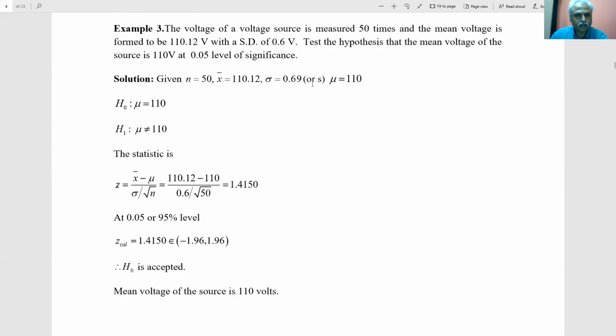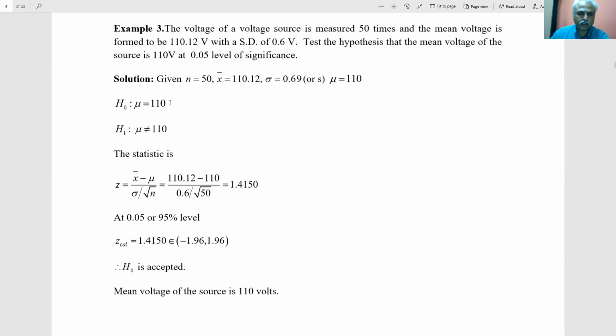For big samples, the sample standard deviation and population standard deviation are taken as the same, and mu is the population mean, which is the desired target. So now we state that H0 is mu equal to 110. There is no significant difference between population mean and sample mean.